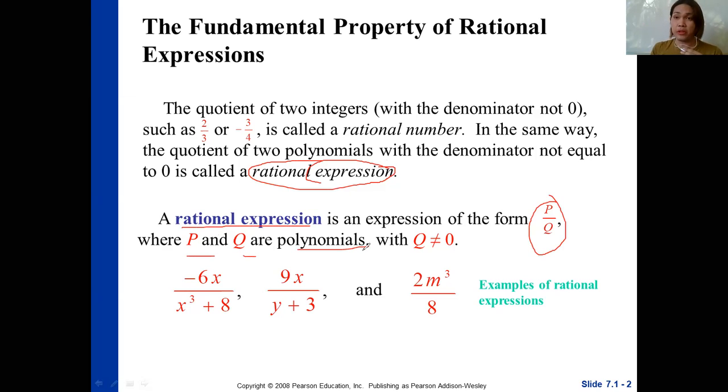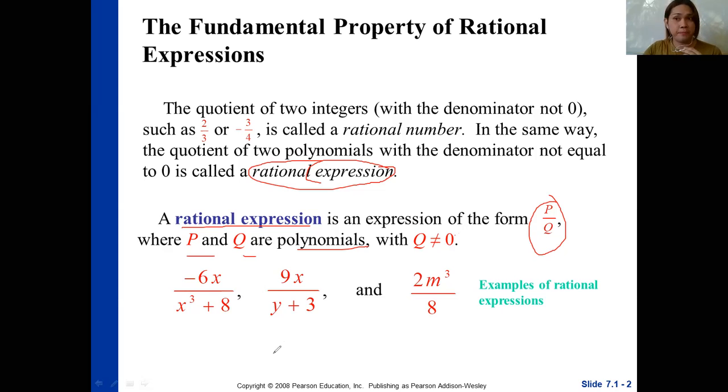Since Q is your denominator, Q must not be equal to 0. Same with a fraction: when the denominator is 0, it becomes undefined. So our Q must not be equal to 0, or else the expression will become undefined or a math error.